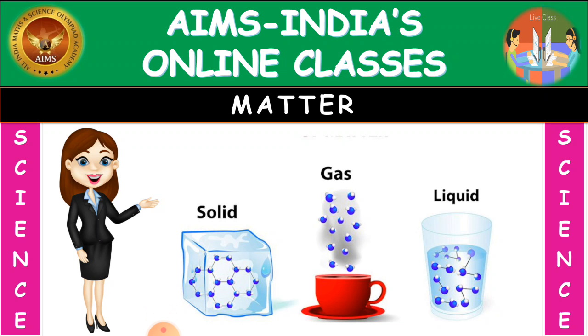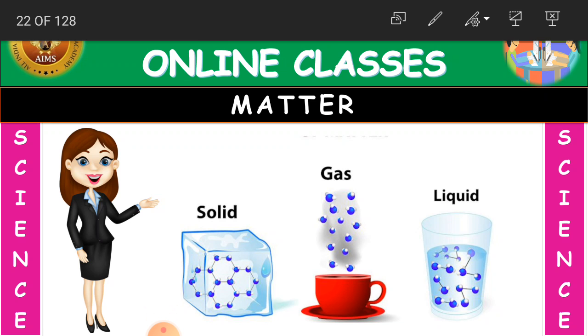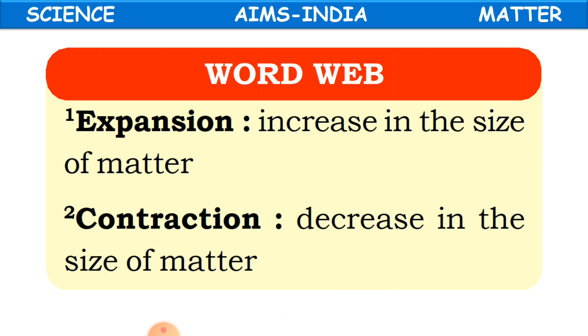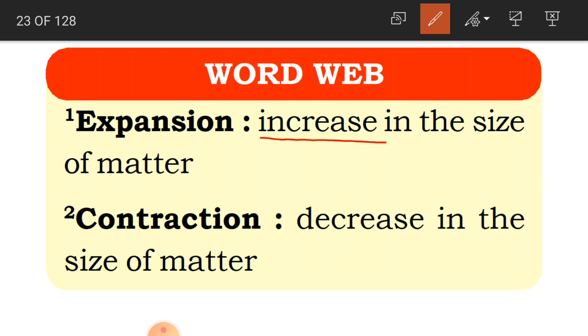In the previous session we discussed atoms, molecules, and what happens when they are heated and then cooled down. We learnt about two things. What is that? That is expansion. Expansion is an increase in the size of matter.